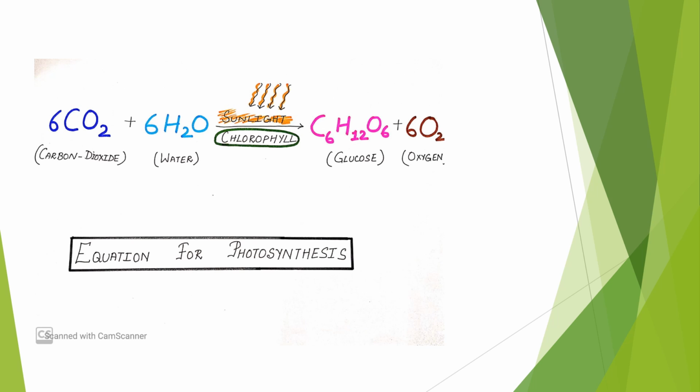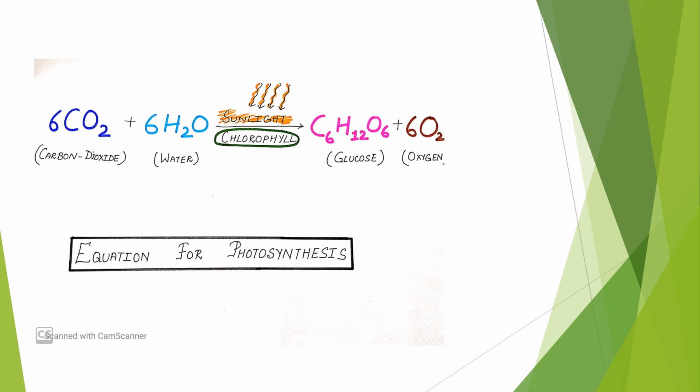The chemical formula for carbon dioxide is CO2, for water is H2O, for glucose is C6H12O6, and for oxygen is O2. So the chemically balanced equation for photosynthesis is 6CO2 plus 6H2O gives C6H12O6 plus 6O2 in the presence of sunlight and chlorophyll.